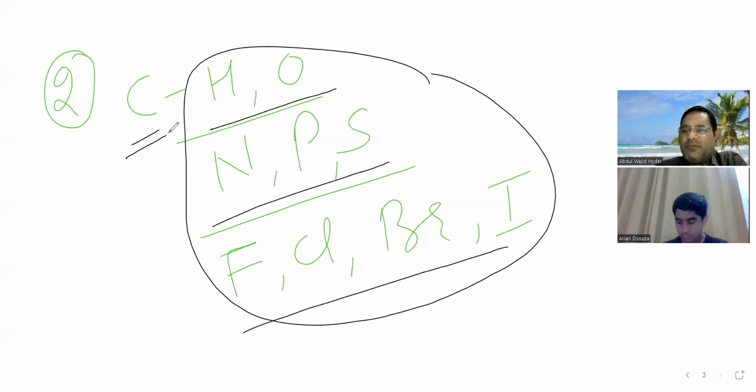They said that if carbon combines with these elements, then such compounds are called organic compounds.